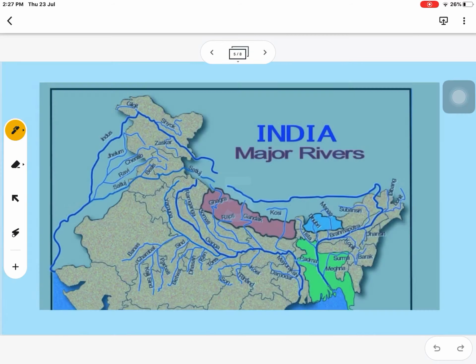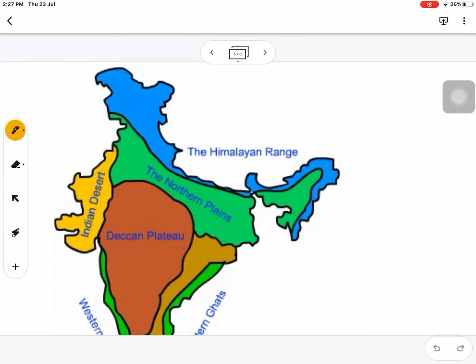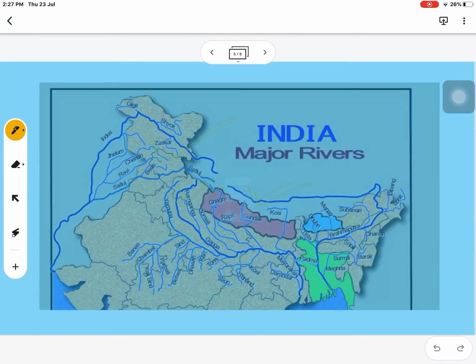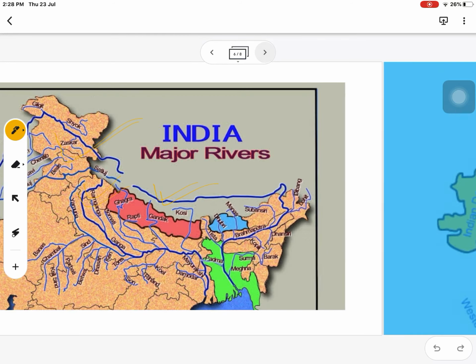Next, this Himalayan region is the source of numerous rivers like Indus river, Ganga river, Brahmaputra river. These are the main rivers of North India, and these originated from this Himalayan region. Here we can see numerous rivers like the Indus river and its tributaries, Ganga river and its tributaries, and several tributaries of Brahmaputra river also. These are the creators of the northern plain also.